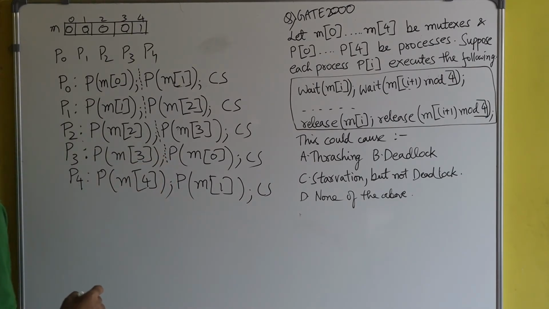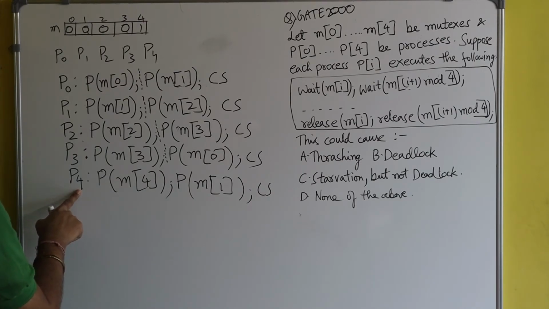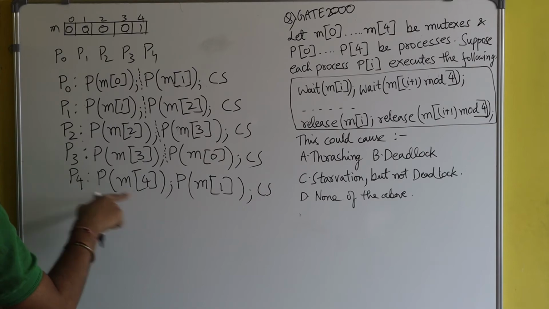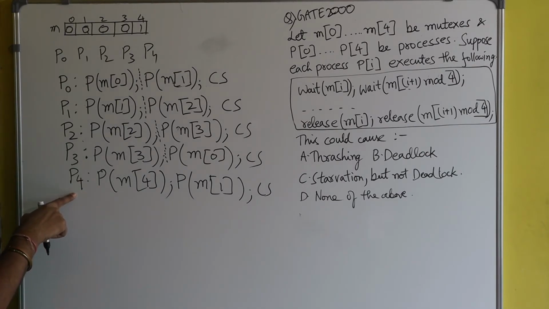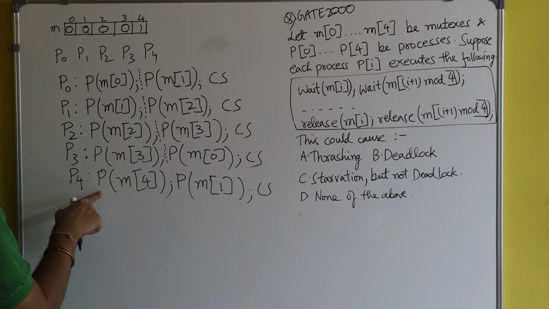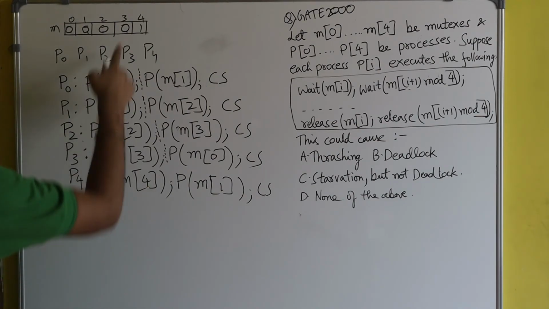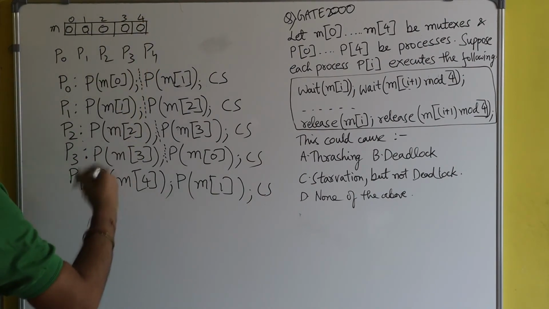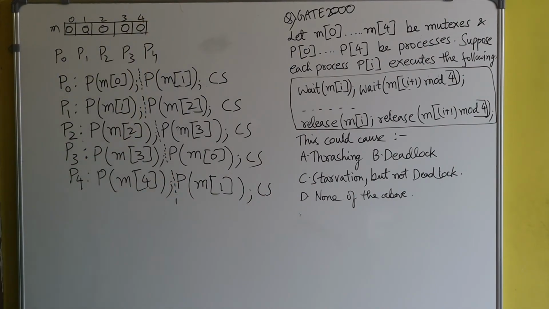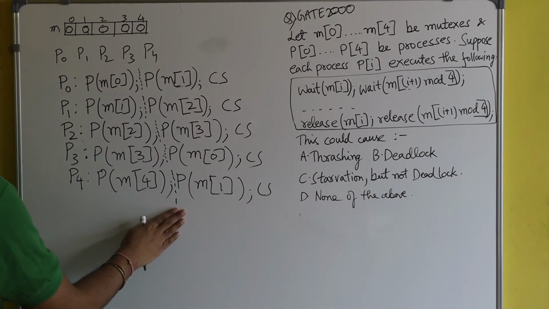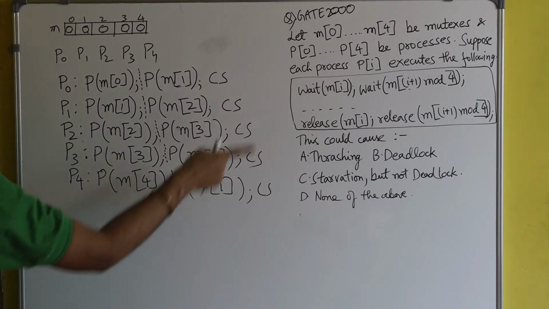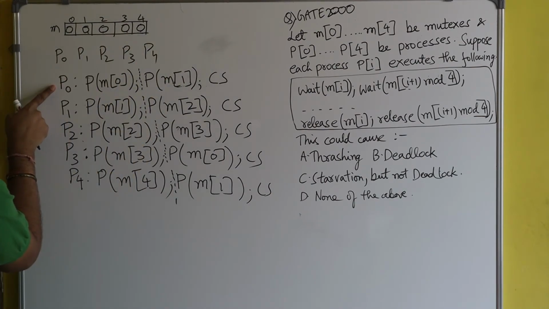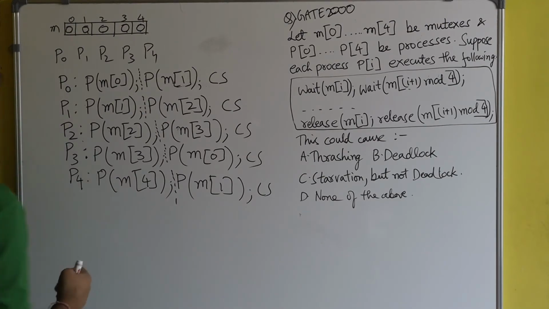Now again there is a context switching and the CPU is given to process P4. And process P4 will apply P m of 4. What is m of 4? M of 4 is 1. So P4 will make it 0. After that, P4 will come here. Now again suppose the CPU is given to process P0. If the CPU is given to process P0, then you see what will happen.